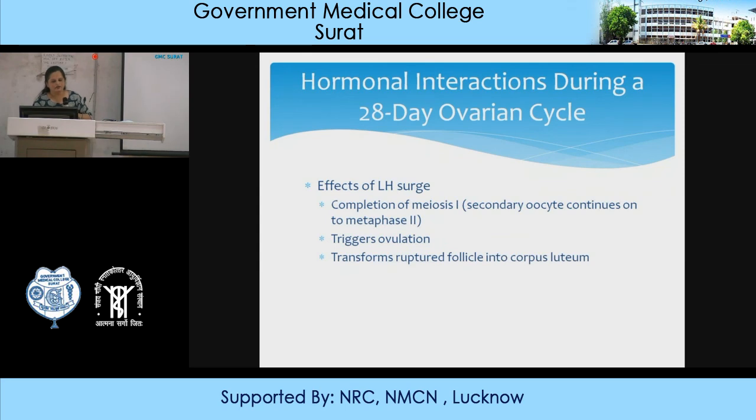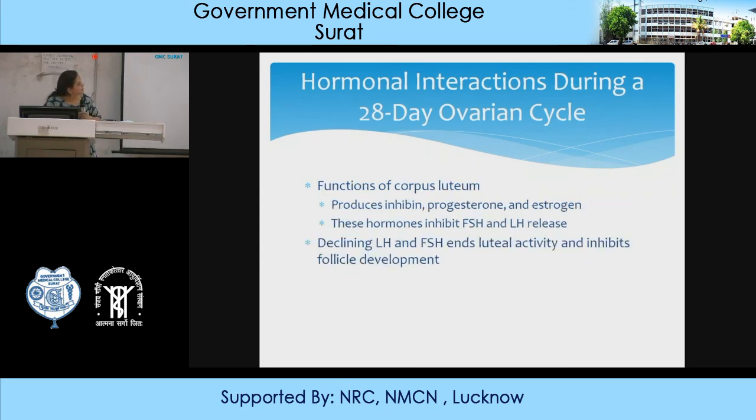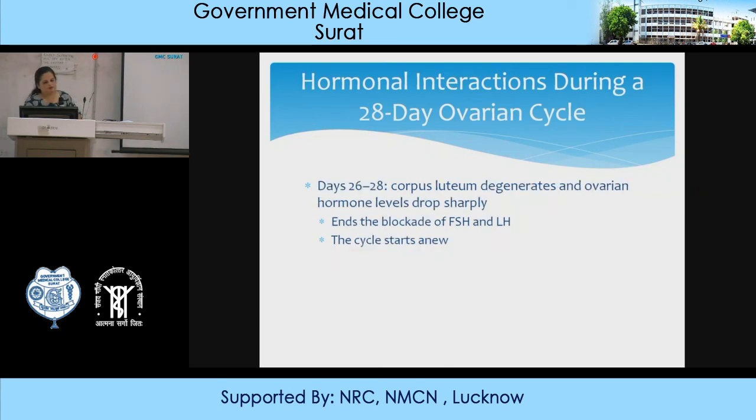Transforms ruptured follicles into corpus luteum. Corpus luteum produces inhibin, progesterone, and estrogen. As I've already said, these hormones inhibit the FSH and LH. So declining FSH and LH ends the luteal activity and inhibits the follicle development. The follicle will not develop at this stage. So day 26 to 28, in the menstrual phase, the corpus luteum degenerates, the ovarian hormones decrease, that is estrogen and progesterone. The blockage of FSH and LH is released, the negative feedback is released, and now again a new cycle will start.